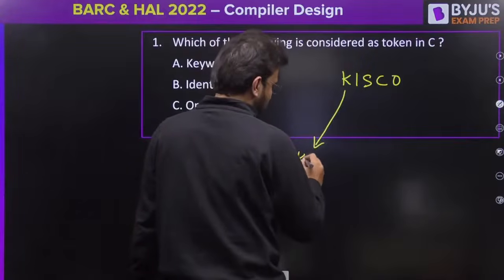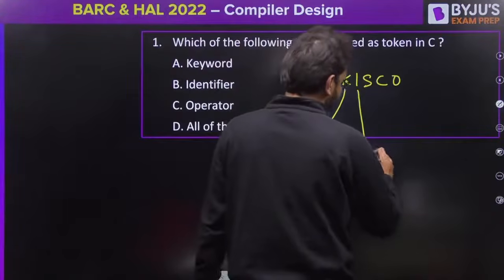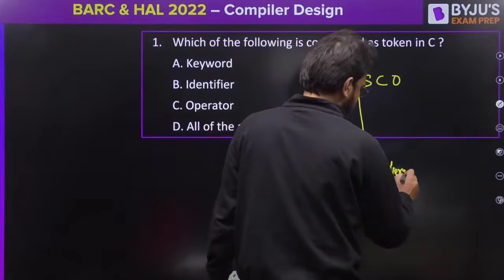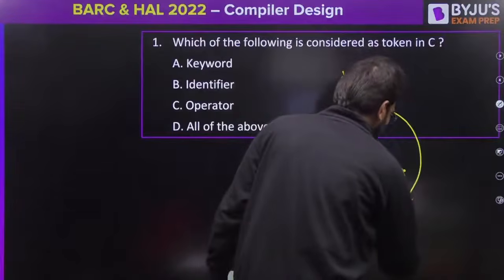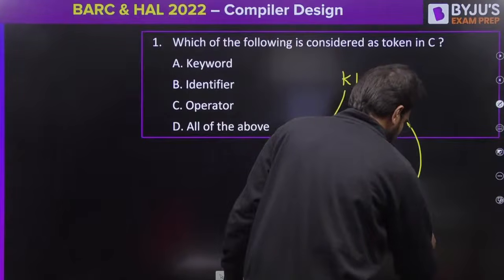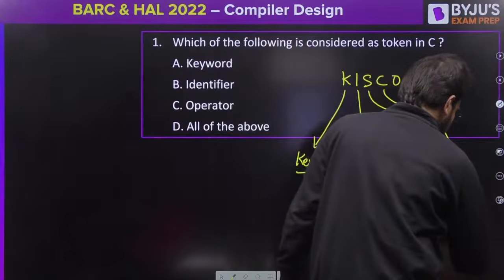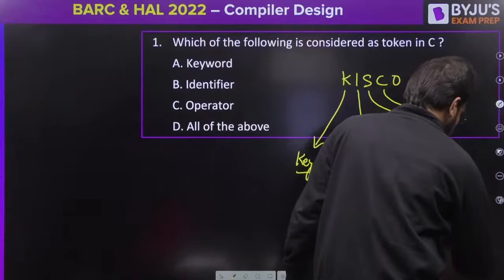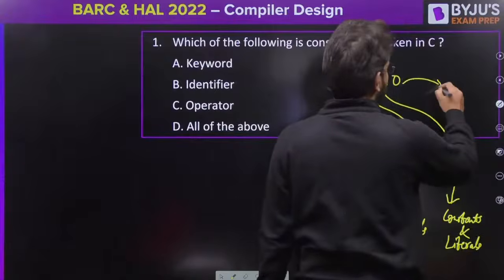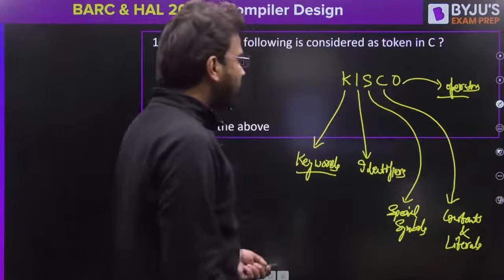K represents keywords, I represents identifiers, S represents special symbols, C represents constants and literals, and O represents operators, all the operators. So we have these 5 types of tokens.